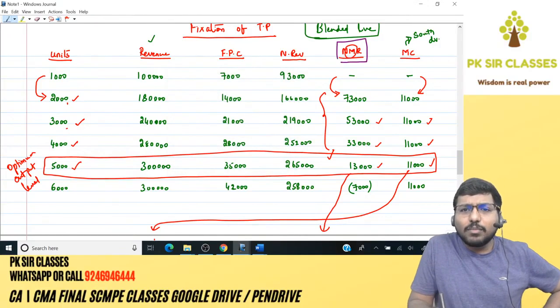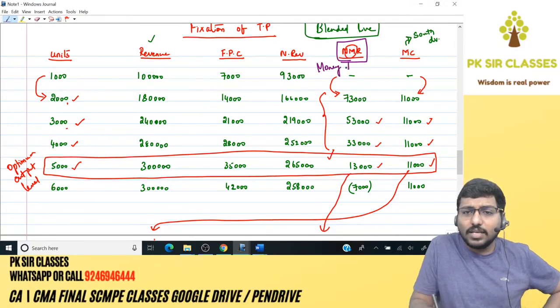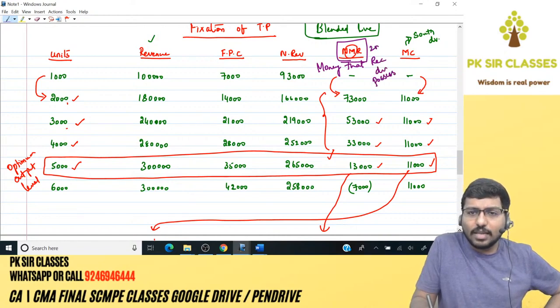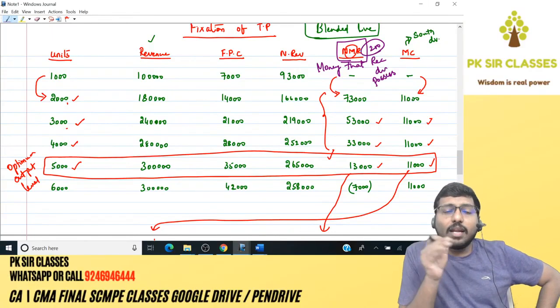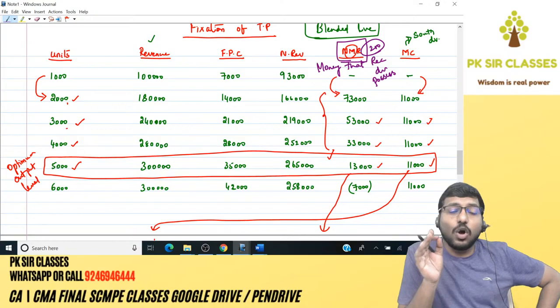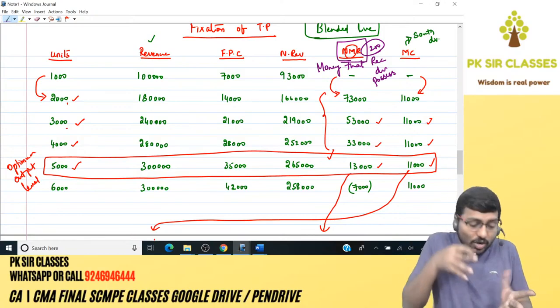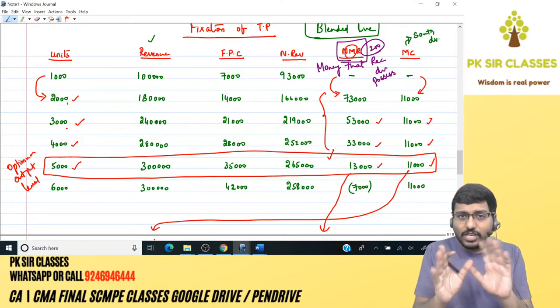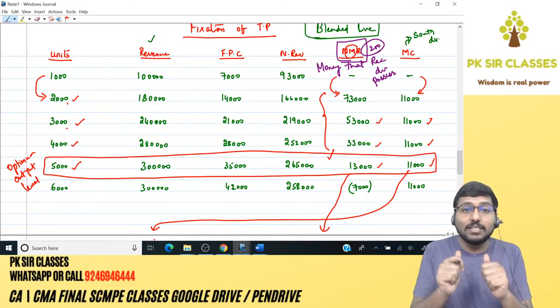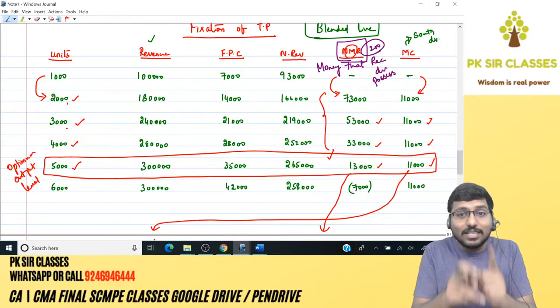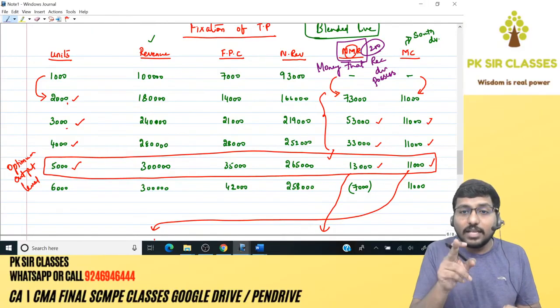What do you mean by this NMR column? This NMR column is nothing but the money that the receiving division possesses. The 200 rupees in my example is nothing but the NMR column. Net marginal revenue is the column which tells you how much money the receiving division has got in its pockets. Imagine the receiving division as a human being. It has a purse. In that purse, how much money is there? You need to know, right? That is nothing but NMR.